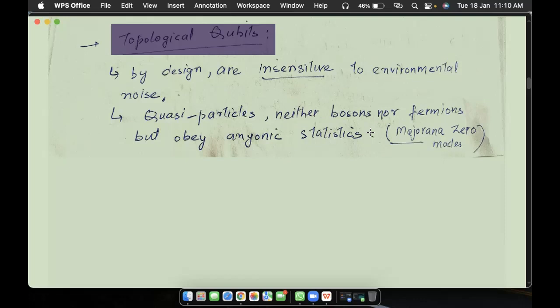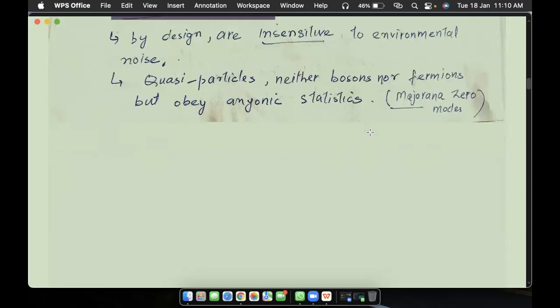And these topological qubits are actually quasi particles. That means they are neither bosons nor fermions, but they obey anyonic statistics, and they are also called Majorana zero modes, and they are being investigated currently.